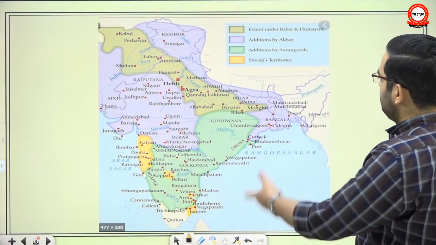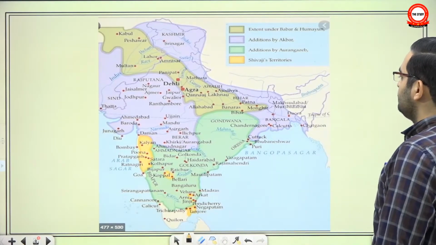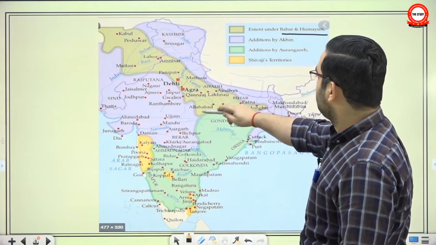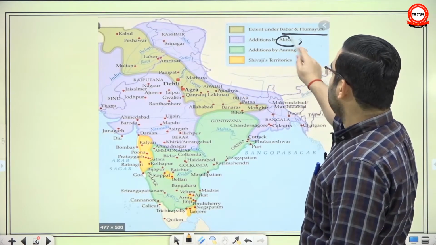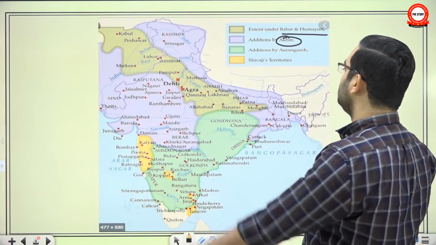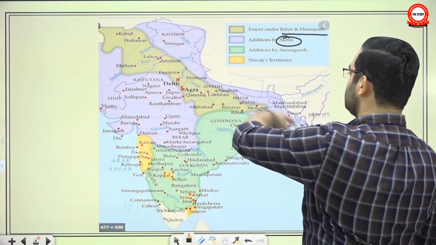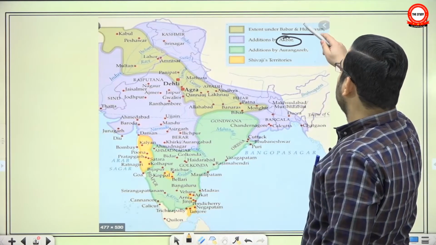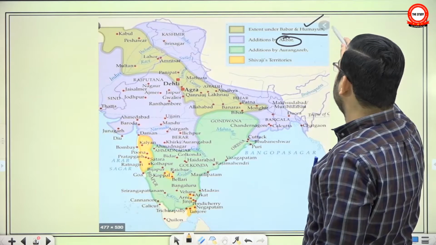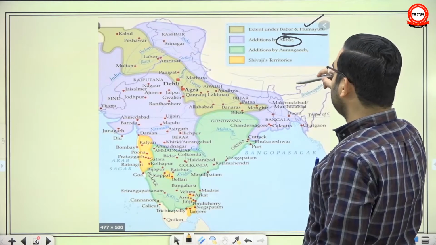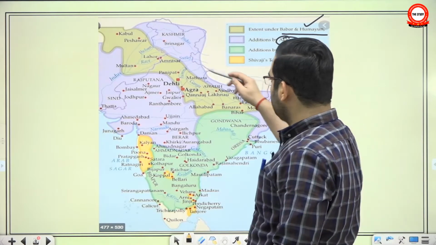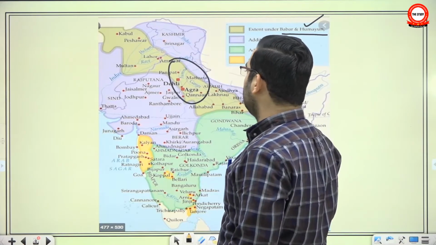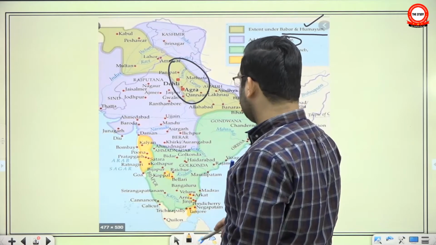Here we have briefly given the political extent of the Mughal Empire. See the extent under Babur and Humayun, this part here, and the extent under Akbar. However, it would be slightly misleading to think that when Akbar came to power, all this was under Mughal control. Actually, if you recall, Humayun had lost his kingdom, and when he regained it, he immediately died. And when Akbar came to power, there were again many disturbances. So he was basically confined to this Delhi, Agra, Ajmer region, and from there he expanded.